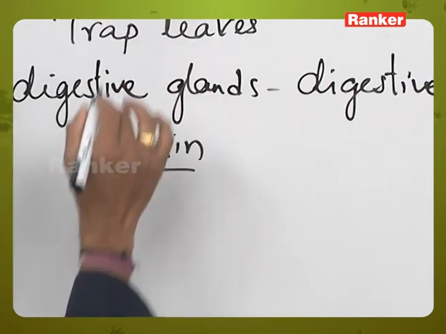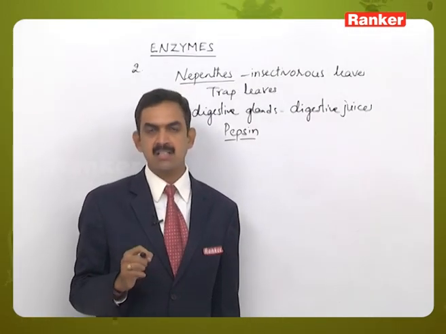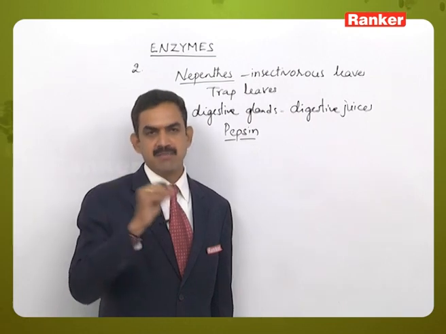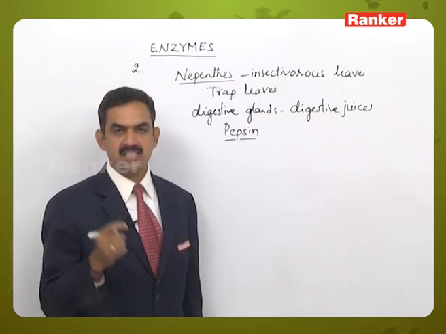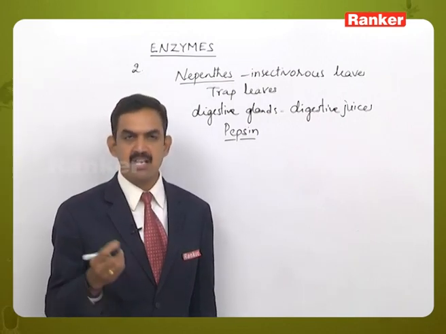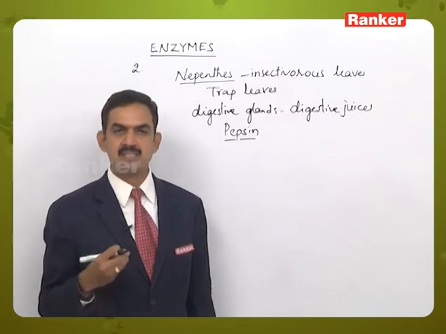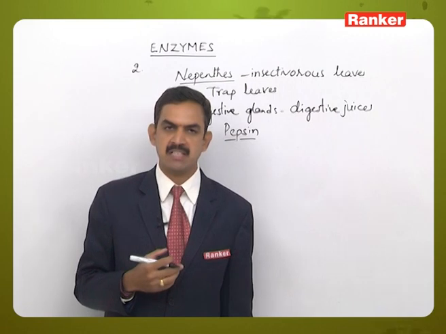This pepsin enzyme will act on the proteinaceous substances present in the trapped insect, break the peptide bonds, and simplify the protein structure into amino acids, and they will absorb the nitrogenous substances. That is, they are compensating the deficiency of nitrogen present in the soil.